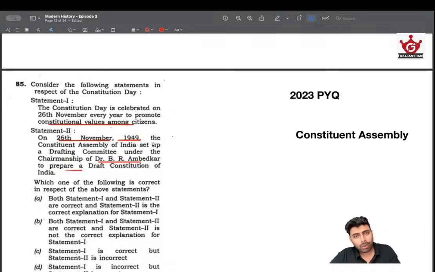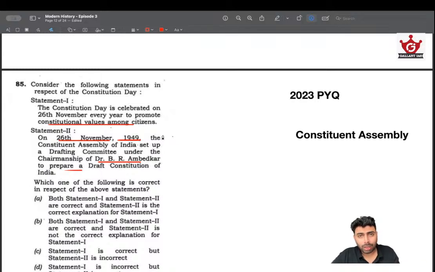So in order to honor that, we waited for 2 more months, and properly adopted the constitution on January 26, 1950. It was purely a ceremonial reason, because January 26 had ceremonial significance, as it was the date envisioned in the Purna Swaraj resolution to celebrate as Independence Day. So that's all about it.